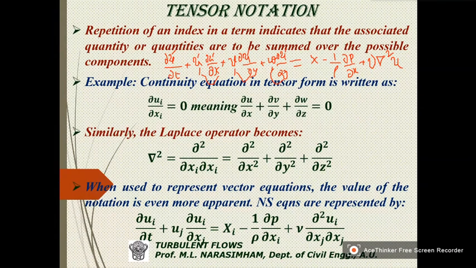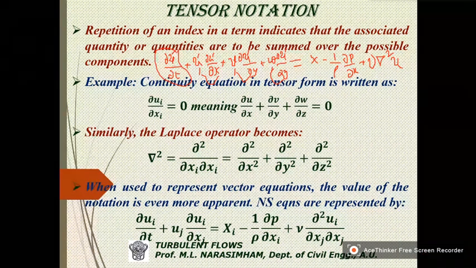So therefore, in our tensor notation, this is written as dou ui by dou t.